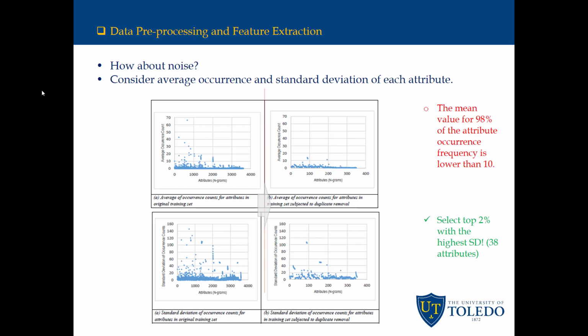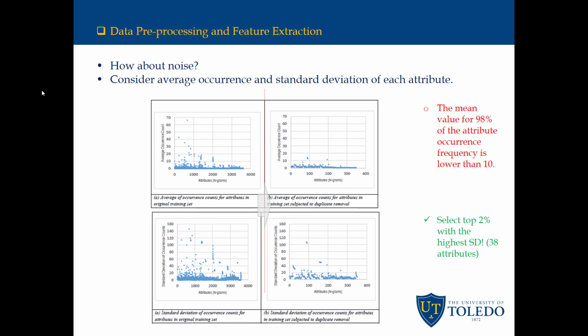It's conceivable that these eliminated attributes might constitute or be part of a strong signature of a specific class. There are several attributes whose appearance frequencies have high standard deviation values. The right figure shows that only a small number of these attributes are included in the pre-processed training set following duplicate removal. Almost 98% of attribute occurrence frequencies have a mean value that is lower than 10.